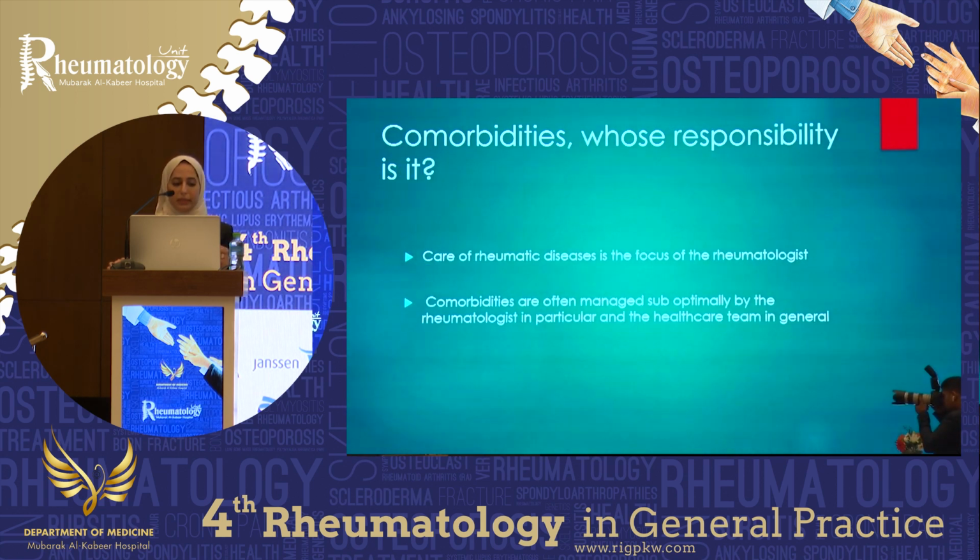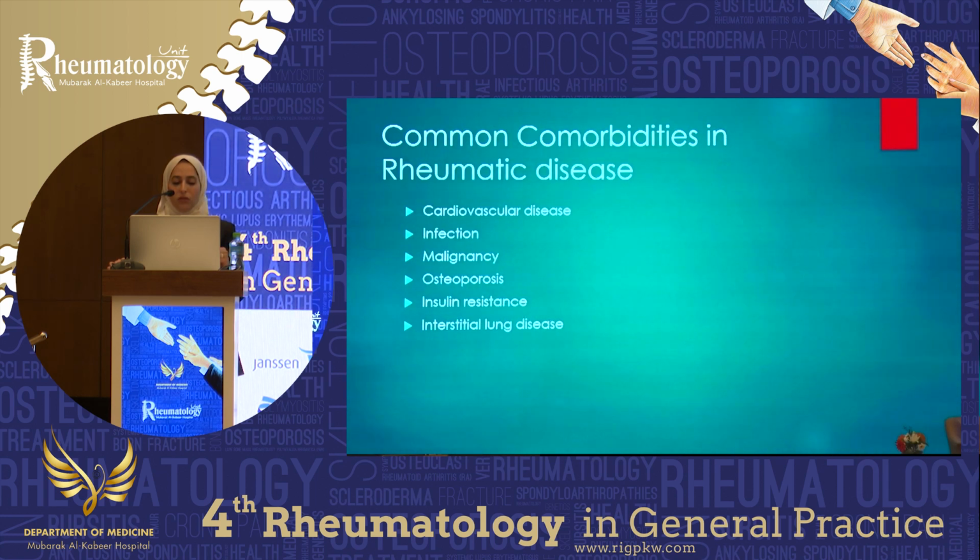So whose responsibility is it? The care of rheumatic diseases, of course, is the focus of a rheumatologist, but our clinics are very busy. Are we really looking at comorbidities? Comorbidities are often managed suboptimally by the rheumatologist in particular, and of course the healthcare team in general, because we think that someone else is taking care of these comorbidities, and other medical professionals like general practitioners or internal medicine physicians are thinking that we are actually following these things up. So what are the common comorbidities? First, cardiovascular disease, then comes infections, malignancy, osteoporosis, insulin resistance, and interstitial lung disease.